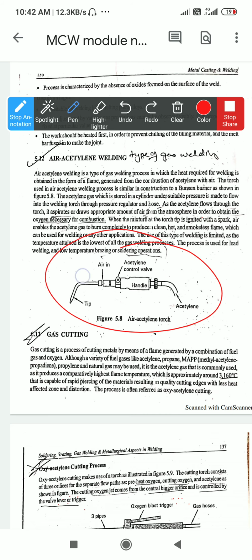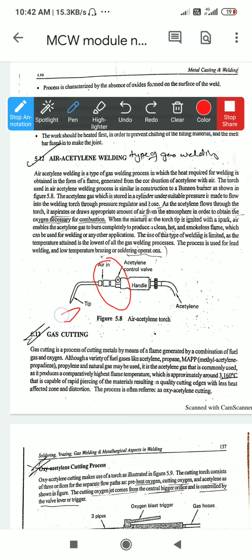Now, you can see over here, this is a welding torch, the housing is there which is connected to the cylinder directly. Over here there is a control valve, you can see, from where the acetylene gas is controlled, and over here a small nozzle is given at the tip, from where the atmospheric air directly enters into the nozzle. No extra cylinder is provided over here for supplying air. So, whatever air is in the atmosphere directly enters the torch, where it mixes with the acetylene gas and is used for the welding procedure. The same procedure is used for the welding.